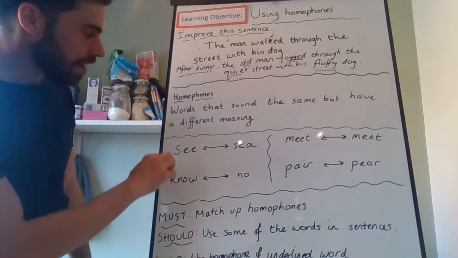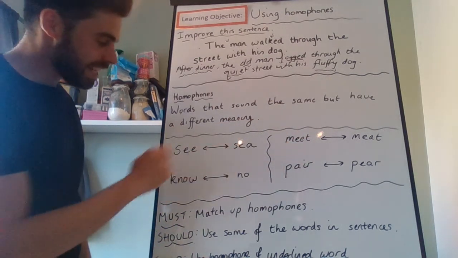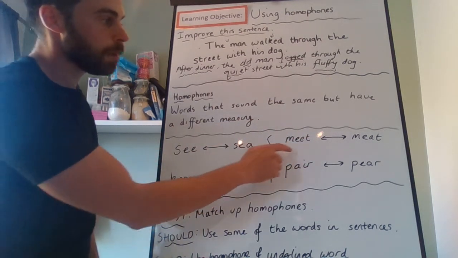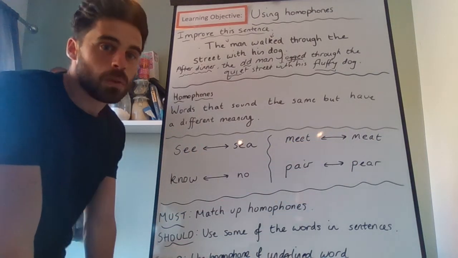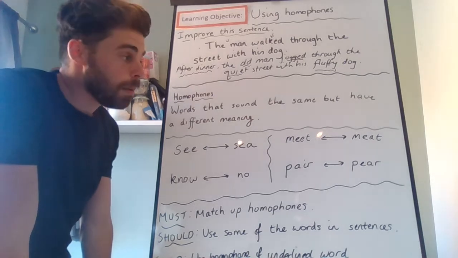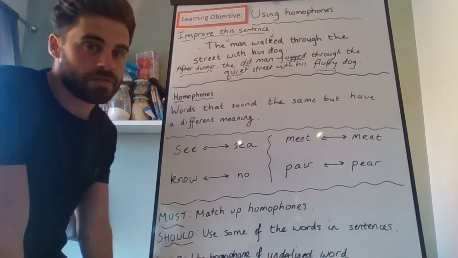So on the board, I've written some homophones. See, no, meet, pair and pair. These words sound exactly the same, but they mean different things, and as you can see, they are spelt differently.